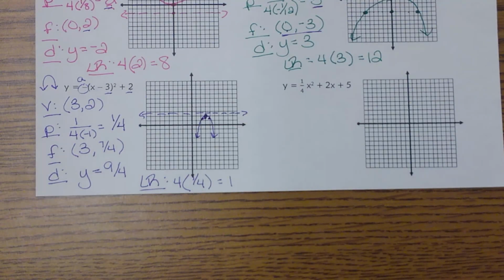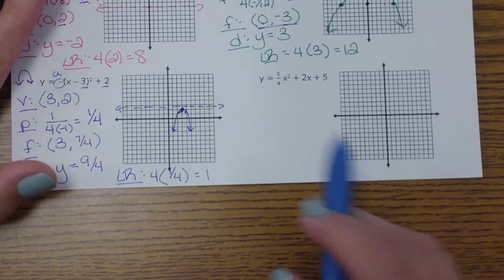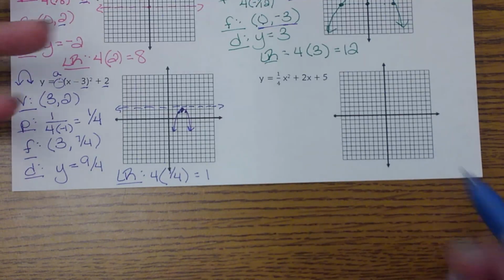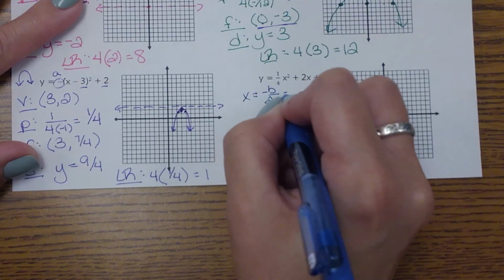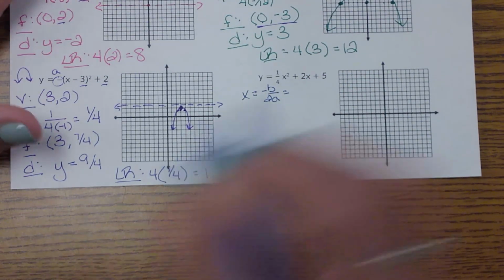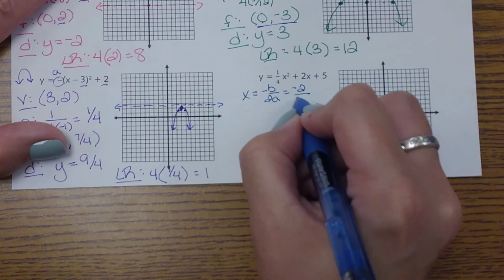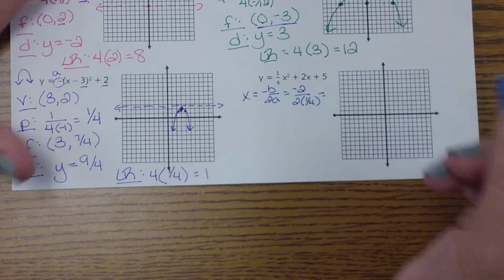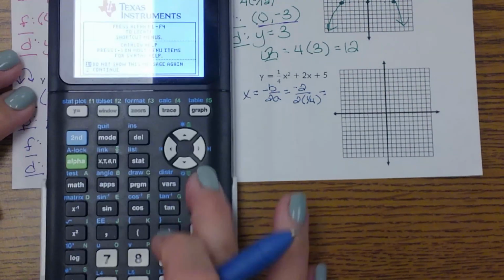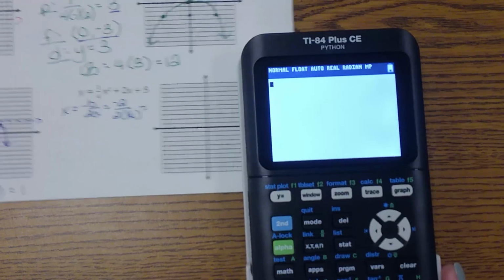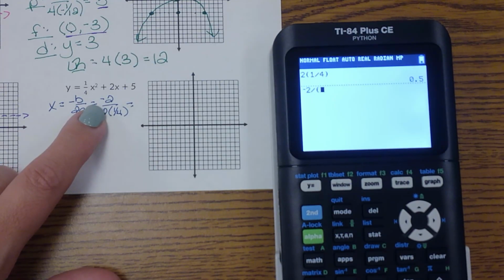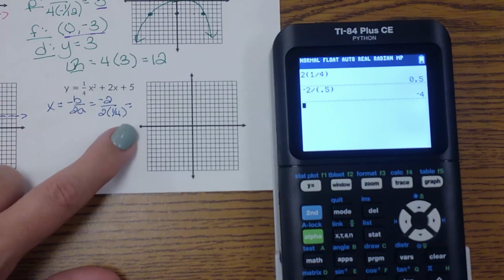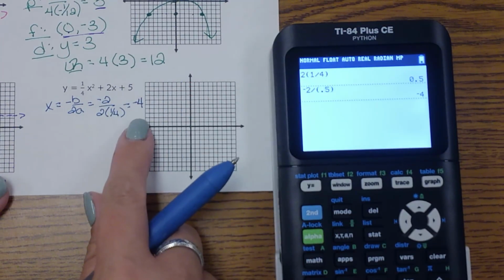Okay? All right, and the last graph. This one, unfortunately, is in standard form. And we've already talked about how to go from standard form and get your vertex, because we need to know our vertex. So the first thing you have to find is that axis of symmetry. So remember, this one, a little bit extra work, I have to find that vertex. So I'm going to do the opposite of b over 2 times my a value. Okay, so I'm going to do 2 times 1/4. There you go. So 2 times 1/4 gives you the 1/2. And I am doing -2 divided by that 1/2. And you get a -4. And remember, this is my axis of symmetry, so it's okay to get a negative.